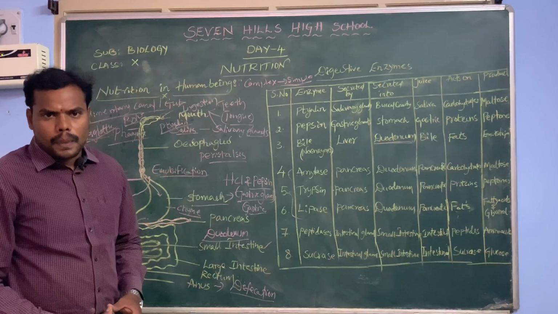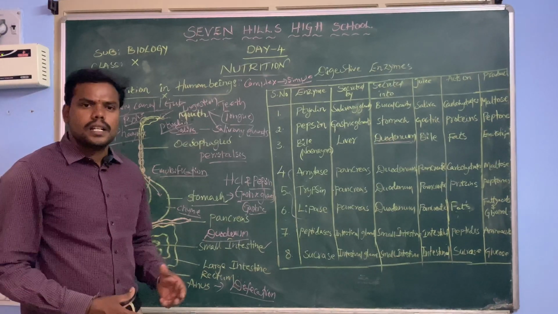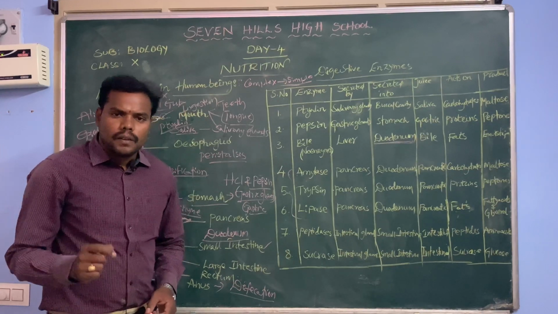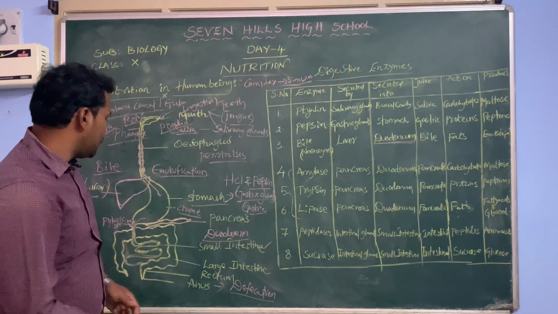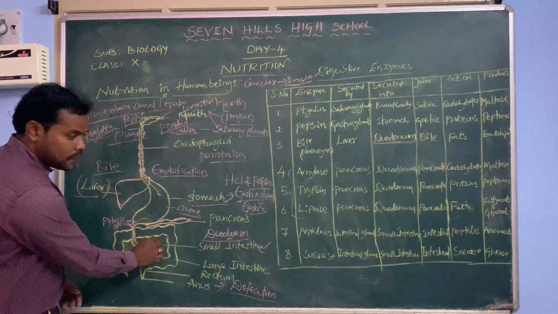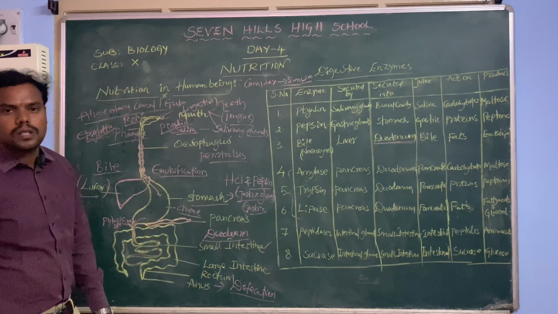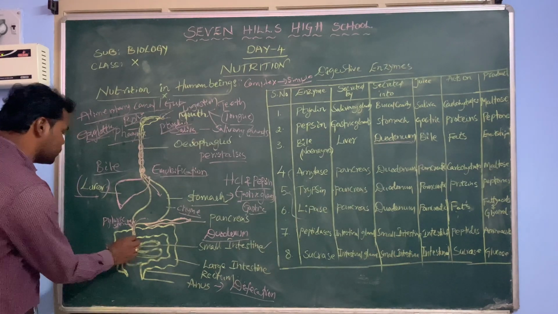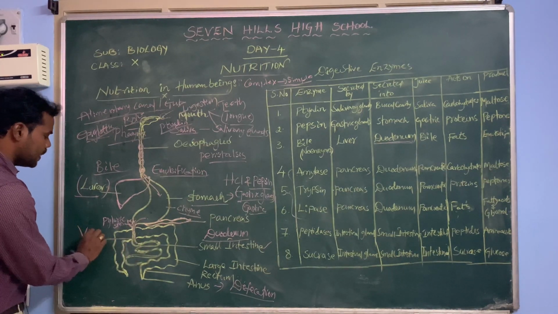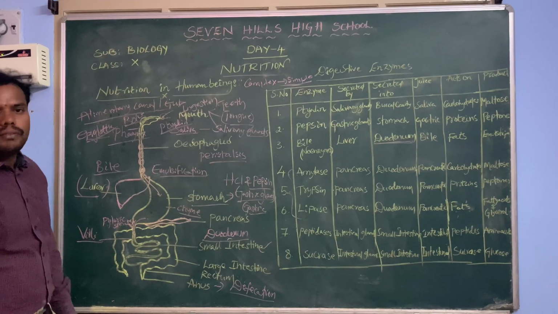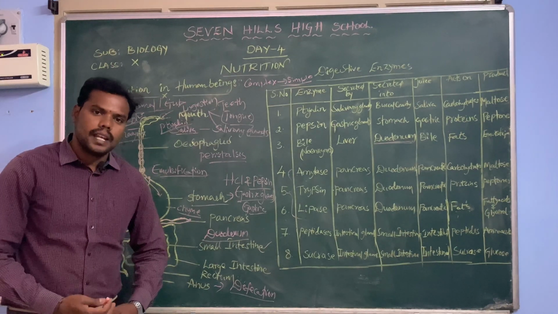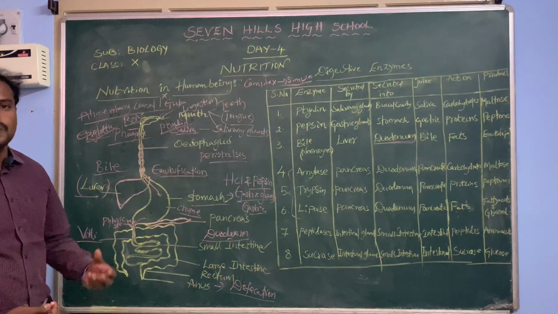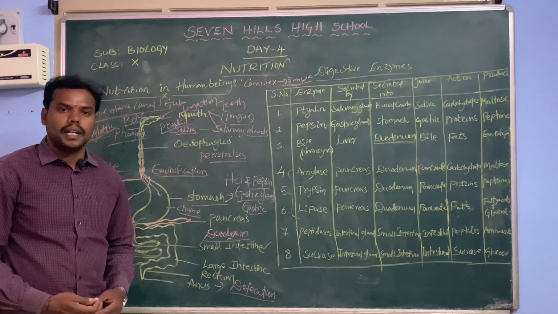Whenever it turns into simple molecules, the entire digestion process will be completed at the small intestine. The small intestine consists of finger-like projections. Instead of plain walls, the small intestine has thousands of finger-like projections, which we call the villi. The villi help to increase the surface area of the small intestine, and at the same time they are helpful for the absorption of digested food material.